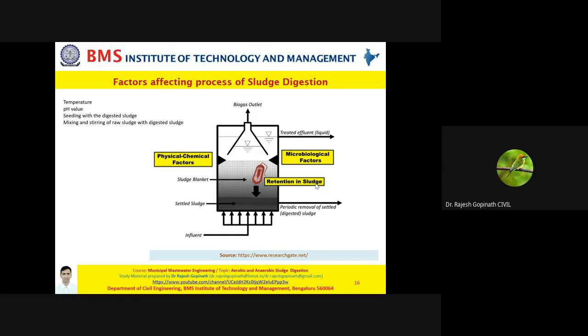For example, psychrophilic may take about 180 days. But in mesophilic, you hardly need 1 month. If it is thermophilic, which is basically class A sludge, you hardly require, let's say, 2 weeks, or a dozen days.